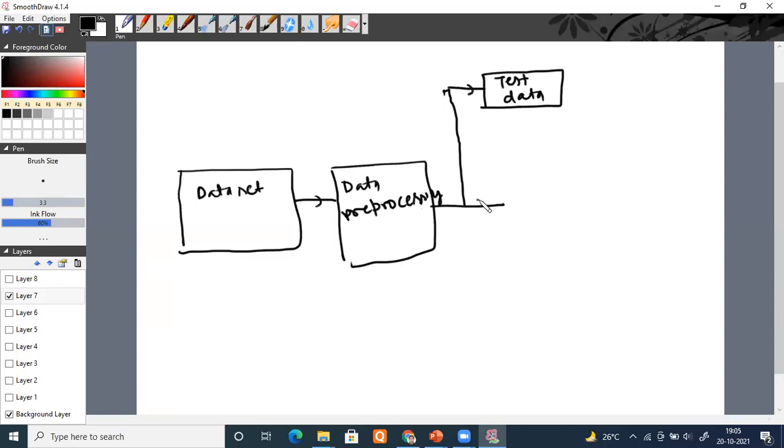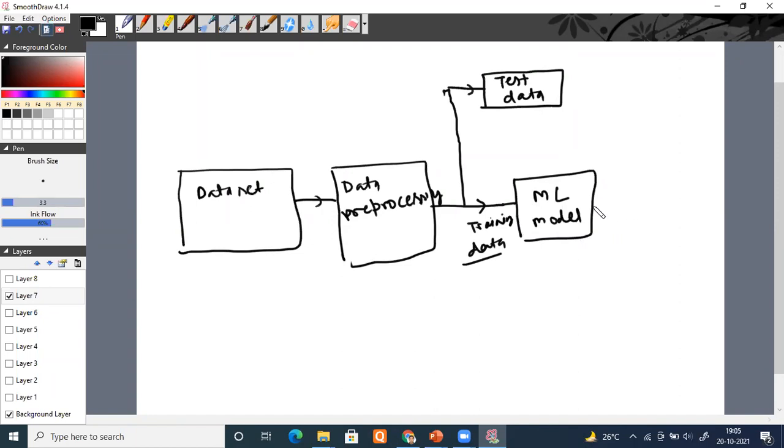And one part of the data, known as training data, will be sent to my machine learning algorithm. What kind of data will be sent to the machine learning algorithm? Training data, meaning data on the basis of which my ML algorithm tries to find out the relationship or learn from it. This is my ML model.